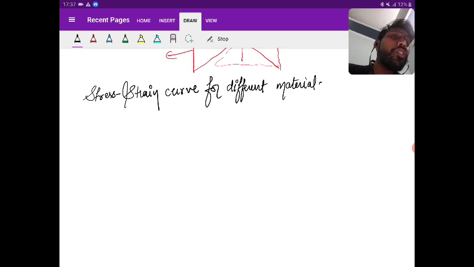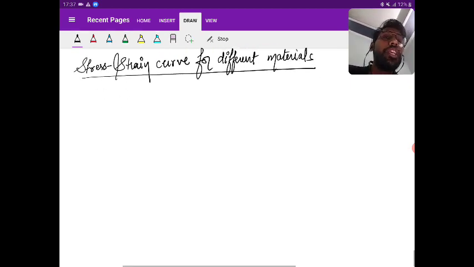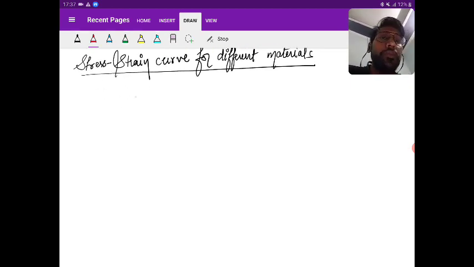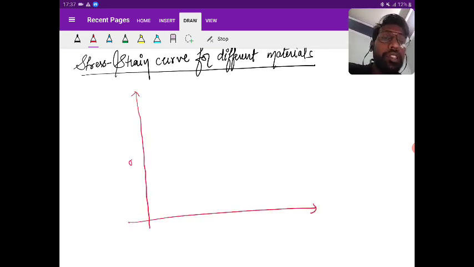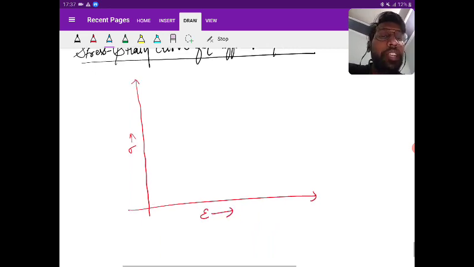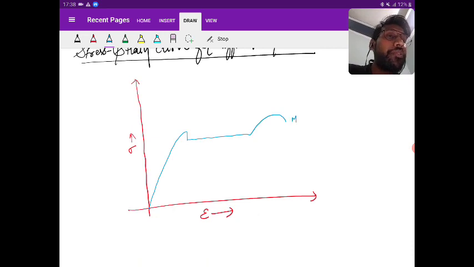See here, draw the stress strain curve, sigma versus epsilon curve. So for the mild steel we have just seen, this is for mild steel, right?